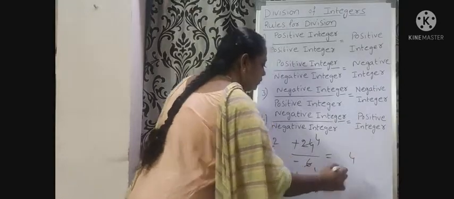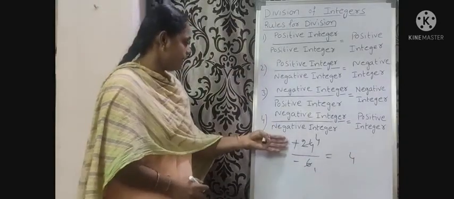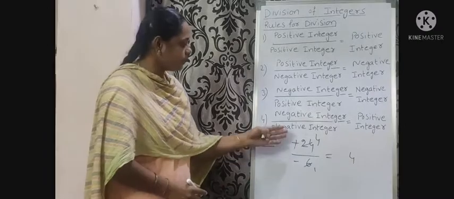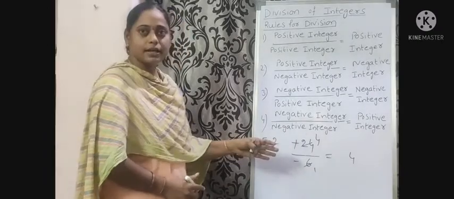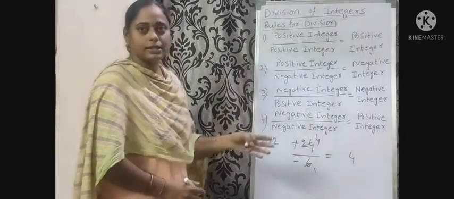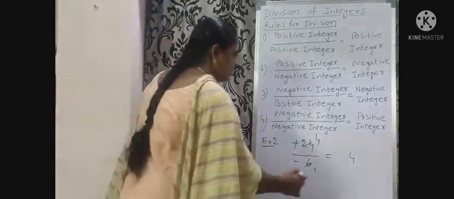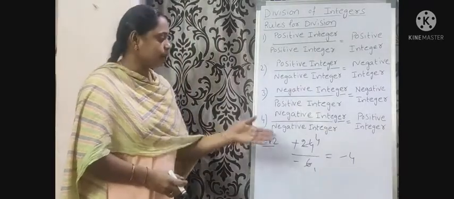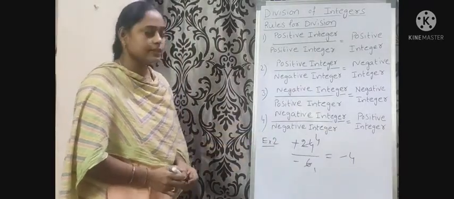That equals 4. When we divide a positive integer by a negative integer, we get a negative integer. So place minus before the result.